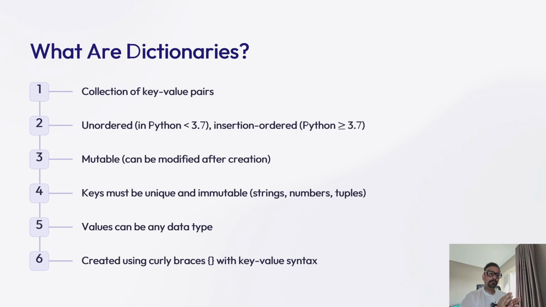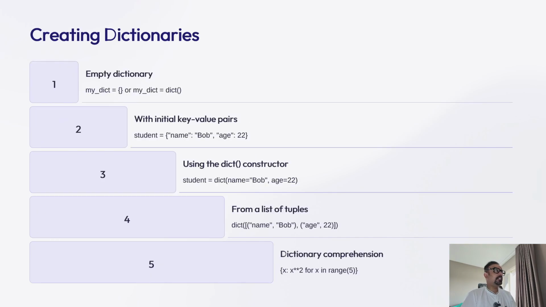That flexibility makes dictionaries ideal for representing structured data like JSON, configuration files, or feature sets in machine learning. So let's go ahead and see how dictionaries can be created in various ways. Here, I have given 5 examples to help you understand how dictionaries can be created. The first one is how you can create an empty dictionary.